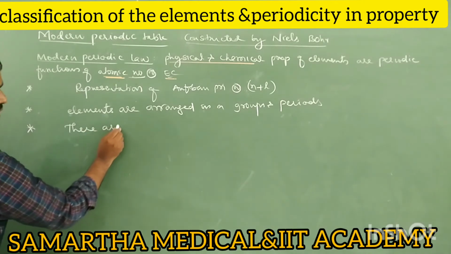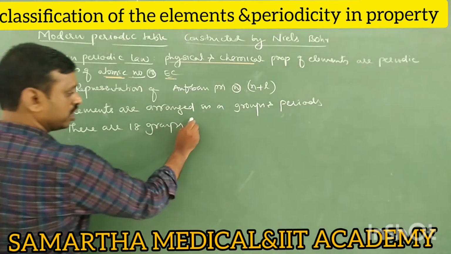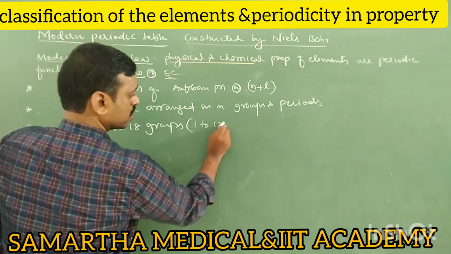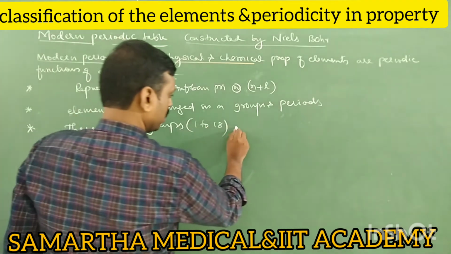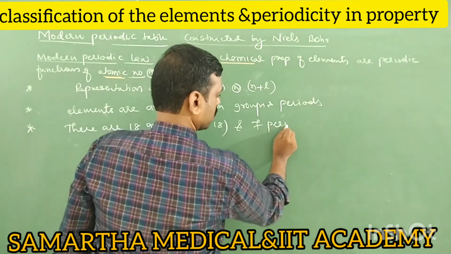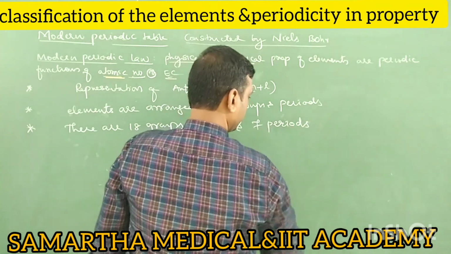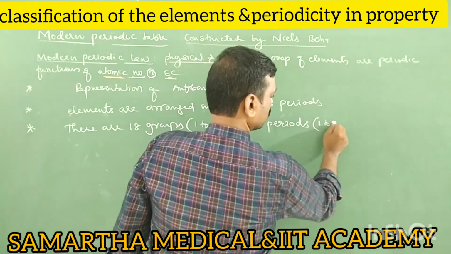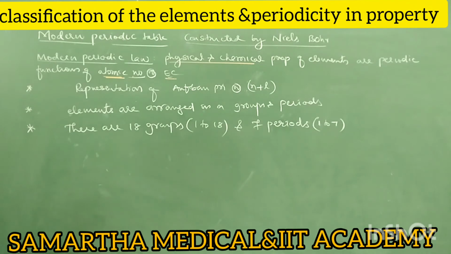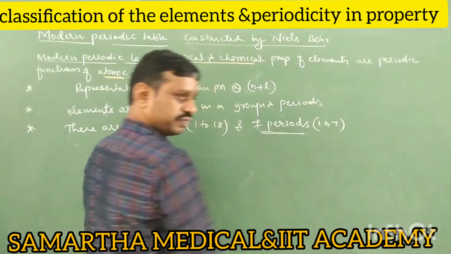Yes, there are 18 groups, that is 1 to 18. And there are 7 periods, that is 1 to 7. Now let us study periods and groups in detail.